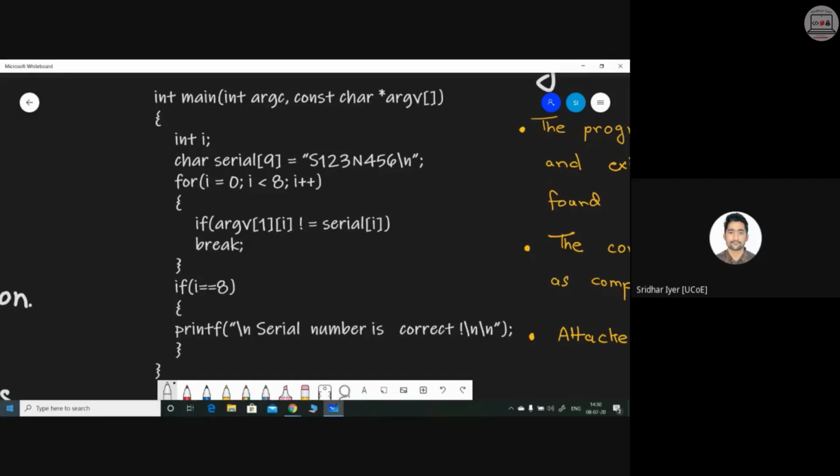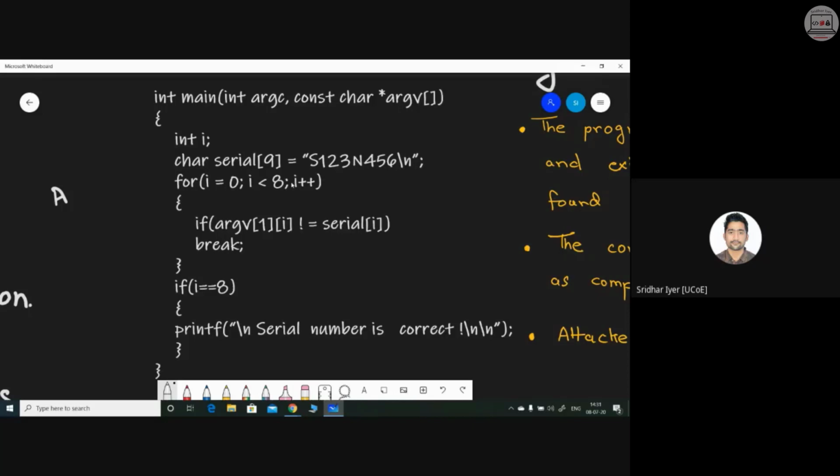For example, if I've entered something like this, the very first character I have entered is A, right? It is matched with the first character of this serial, right? If both of them match, then I will go ahead. Correct me if I'm wrong. If it is not matching, what will happen? It will simply move out of the loop. Am I correct? Yes or no?